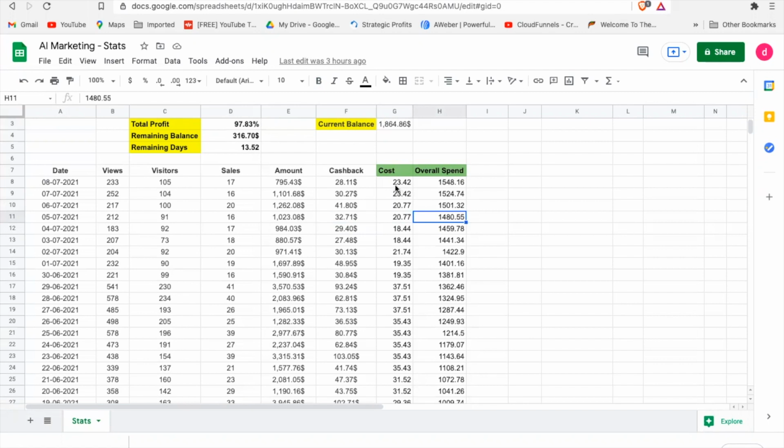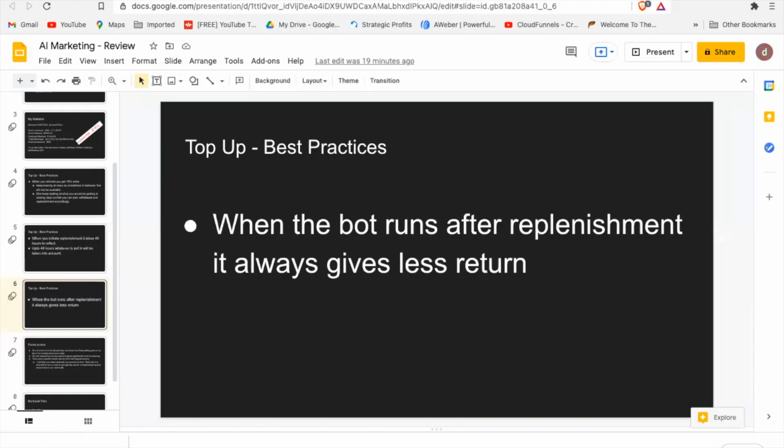For example, today I've spent around $23.42 and I've got only $28. So these 2 days you can see I had replenished my account, and now again the bot is running very slow, and it is not giving the kind of return which you're expecting.